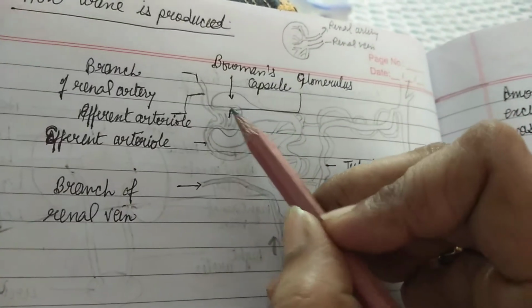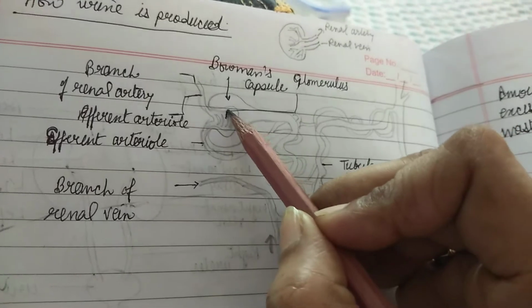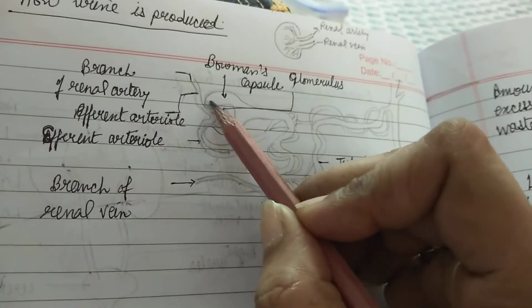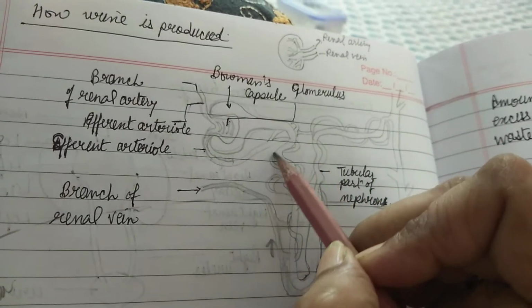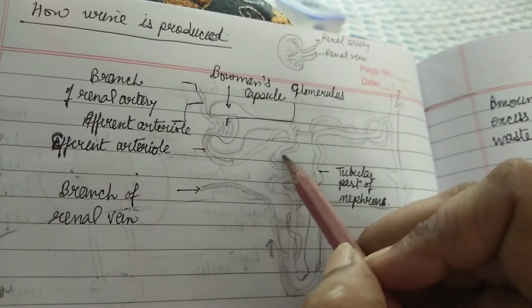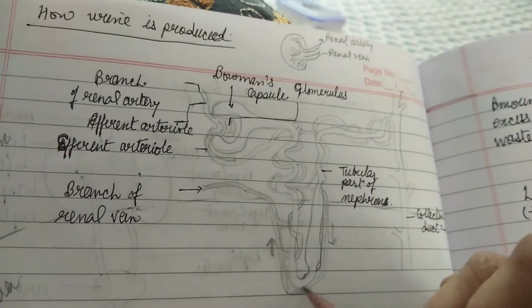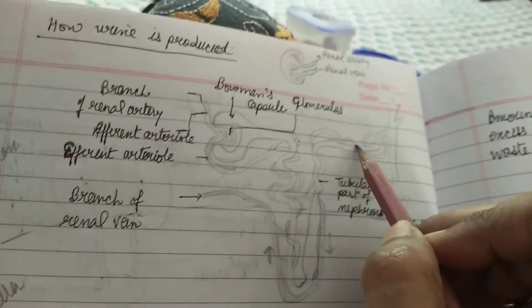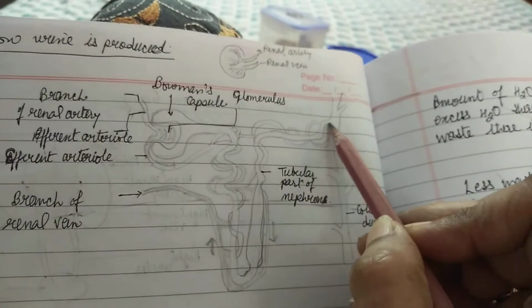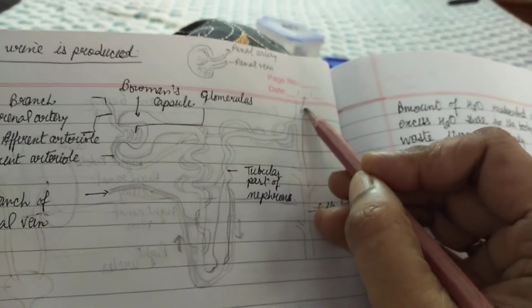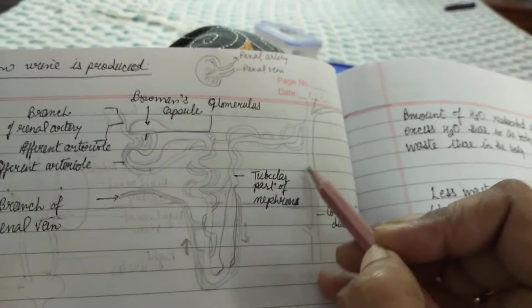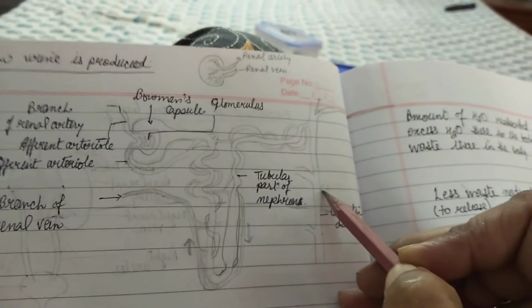If we study the structure of this nephron, it has a cup-shaped structure, and this is its tubular part. This is attached to the collecting duct. Same way, another nephron, one more nephron.